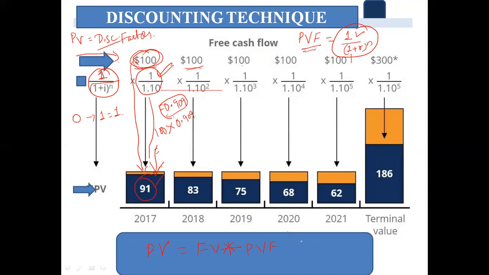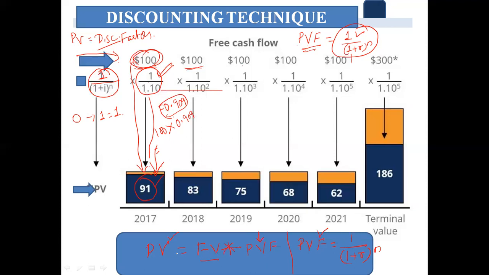PVF is equal to 1 divided by (1 plus r) raised to n. Whatever the factor we derive, that is called present value factor. That present value factor is used to multiply it with the future value to arrive at the present value.